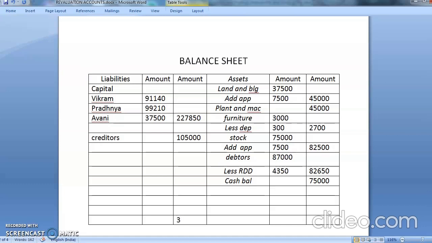So it is 3,32,850 and here also 3,32,850. Okay students, this way we'll be solving.